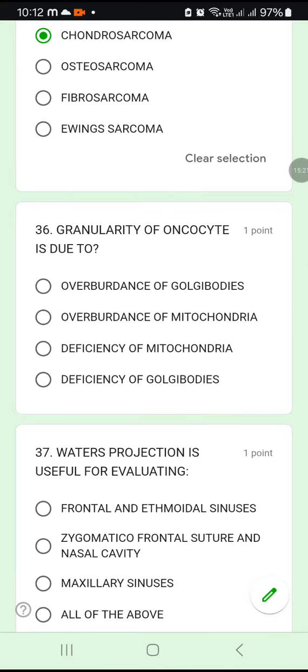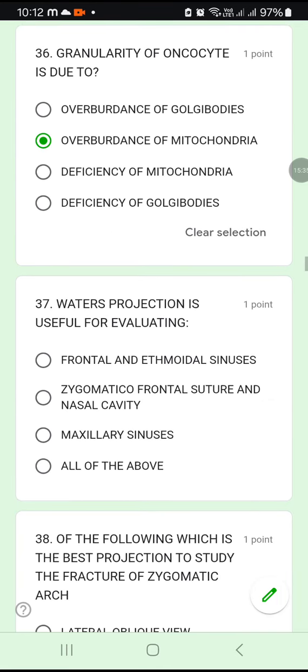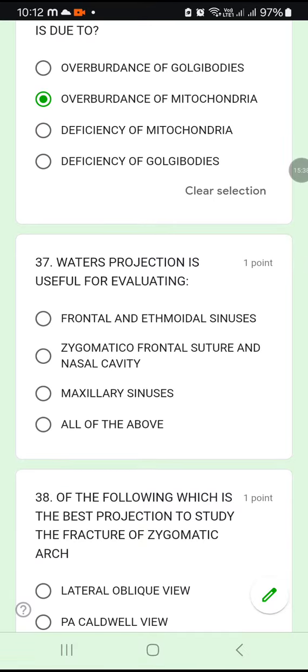36. Granularity of the oncocyte is due to overabundance of the Golgi bodies, overabundance of the mitochondria, deficiency of mitochondria, or deficiency of Golgi bodies. Granularity of the oncocyte is due to overabundance of the mitochondria. 37. Waters projection is useful for evaluating frontal and ethmoidal sinuses, zygomaticofrontal suture and nasal cavity, maxillary sinus, or all of the above.